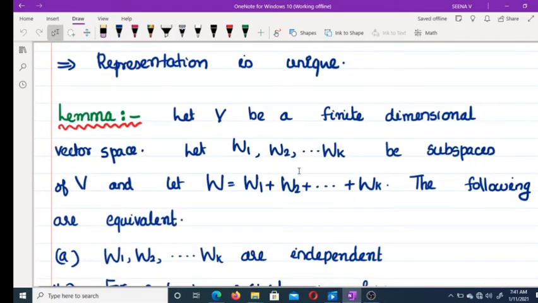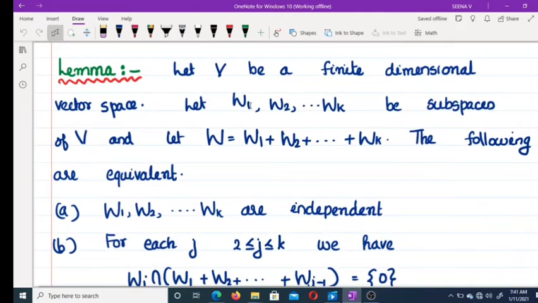Now moving to an important lemma. Let V be a finite dimensional vector space and let W1, W2, etc., Wk be subspaces of V. And let W equal to W1 plus W2 plus etc. plus Wk. Then the following are equivalent.